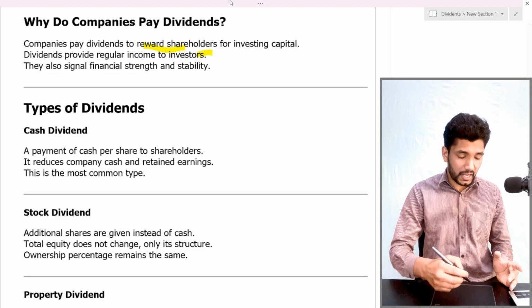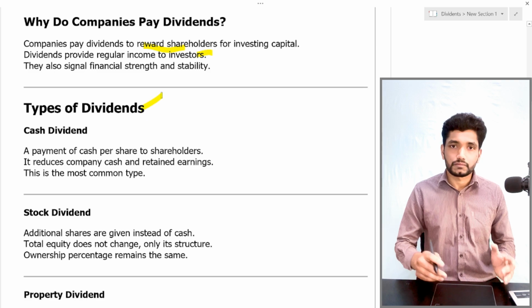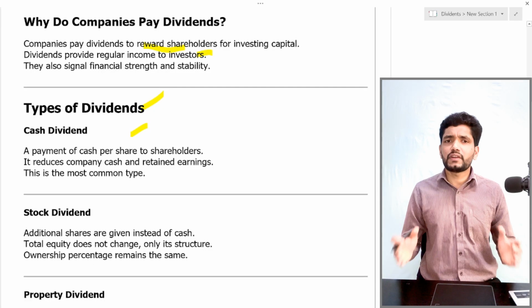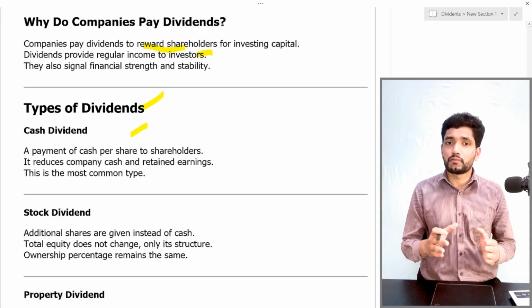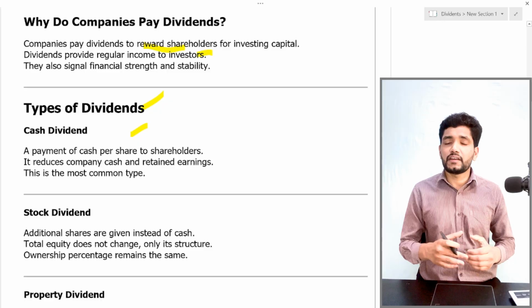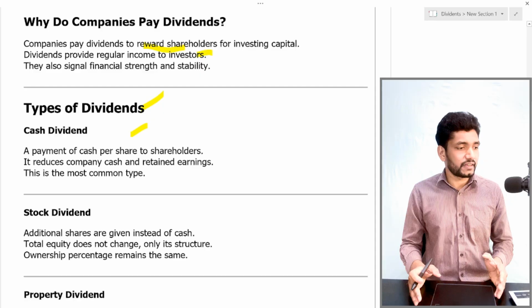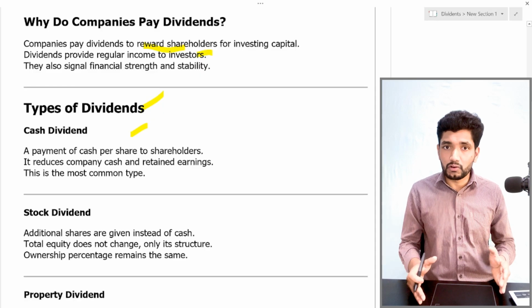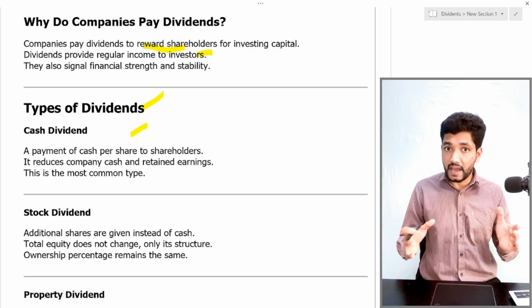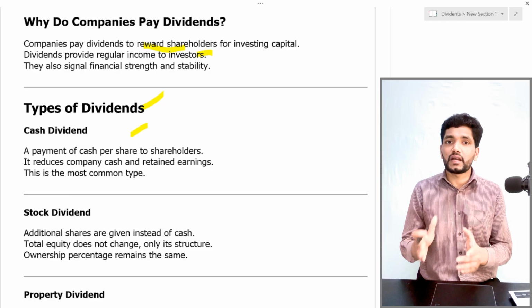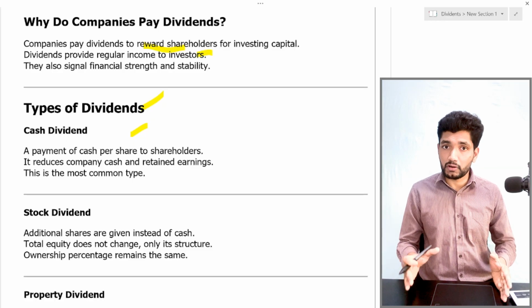Then let's move into types of dividends. The first one is the cash dividend. A cash dividend is straightforward. It is paying the dividend in cash. It reduces the company's cash and retained earnings. This is one of the most common types of dividend. It is transferring money to shareholders' bank accounts based on their number of shares.